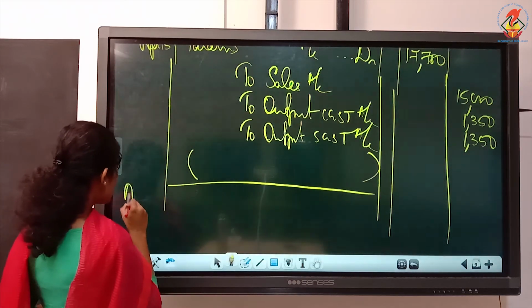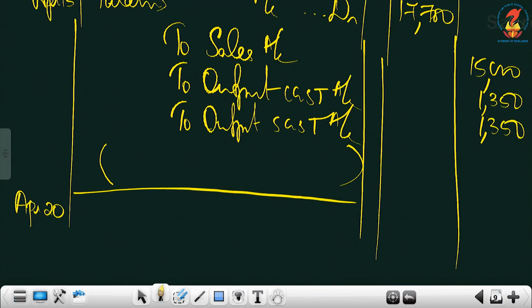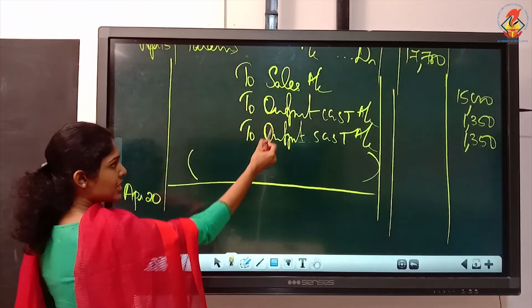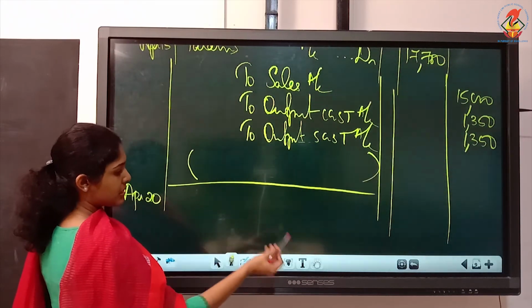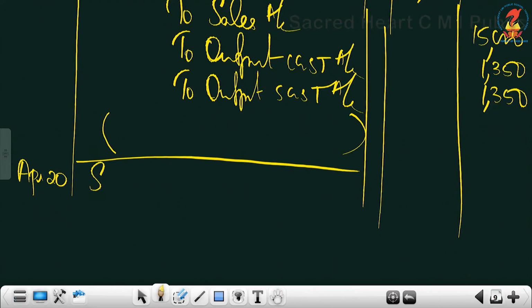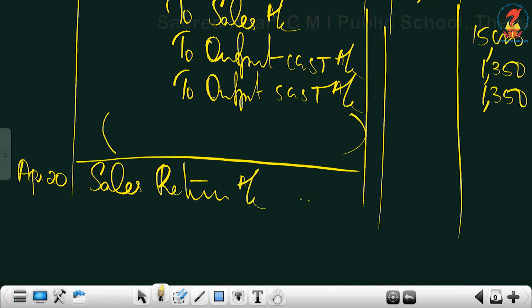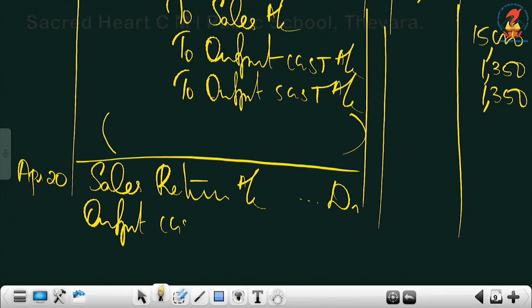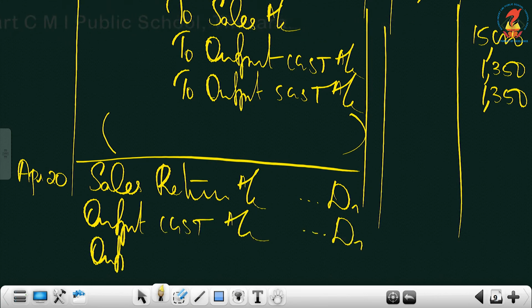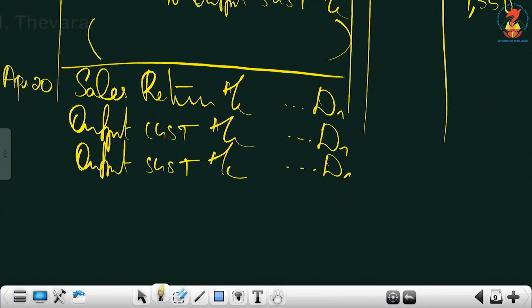It's on April 20th. What you have to remember is since it is returned back, these accounts will be cancelled, debited now. So the entry will be sales return account debtor, then output CGST account debtor. We are cancelling this since they returned. Output SGST account debtor to who is returning? It's Param, no? Yes. To Param's account.